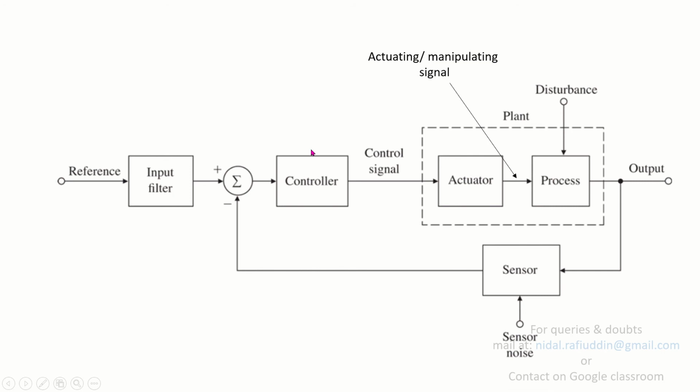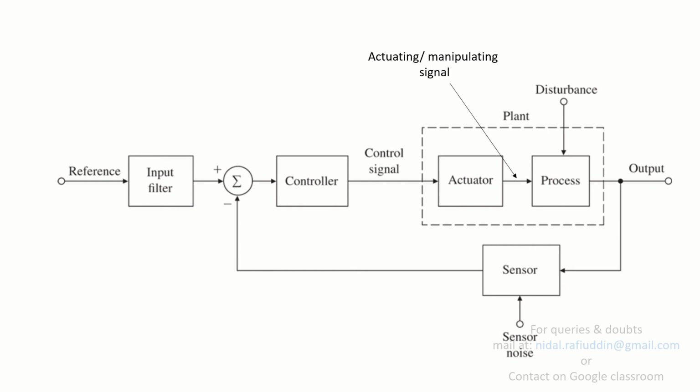Now here is the block diagram representation of a typical closed loop control system. In order to identify the difference between open loop and closed loop control systems, look for any feedback present in the system. In this particular figure we can see that a sensor is employed, and what this sensor does is measure the output and send the signal back to a comparator. So this block representation represents the closed loop or feedback control system.